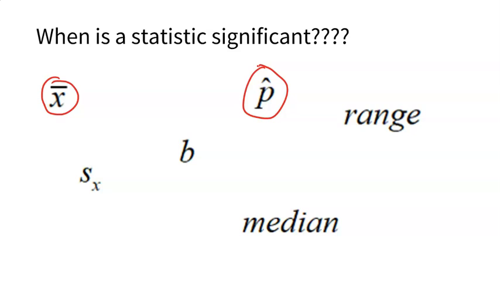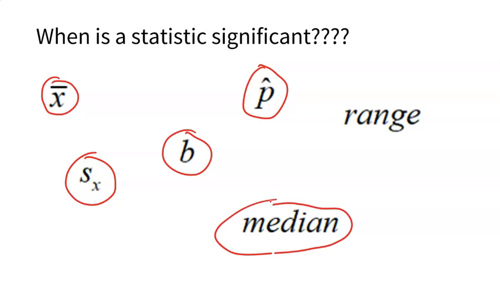How do I know if a sample proportion p hat is significant? Well, I can't until I compare it to all other sample proportions. What about standard deviation of a sample? Same thing. I won't know if it's significant until I compare it to all other standard deviations taken from that same population. Same thing for slope. I don't know if a slope is significant until I compare it to all other slopes.